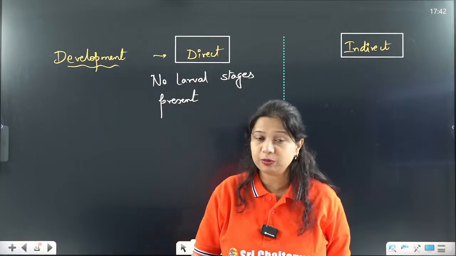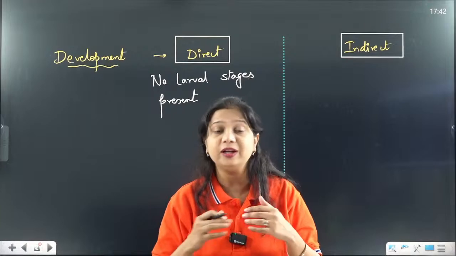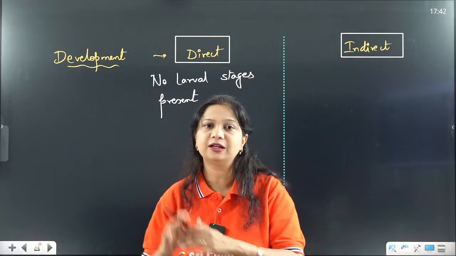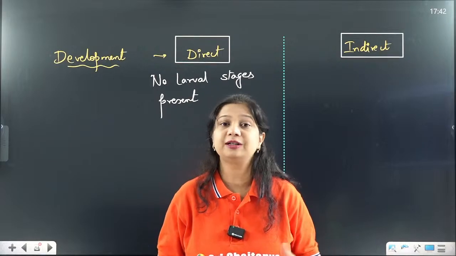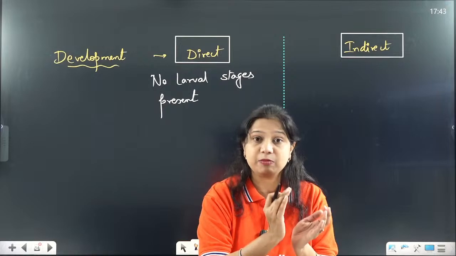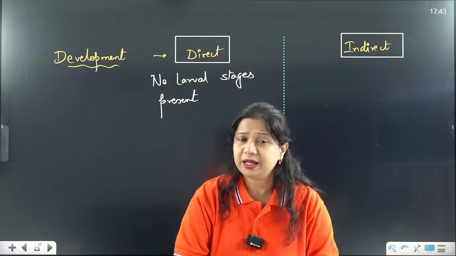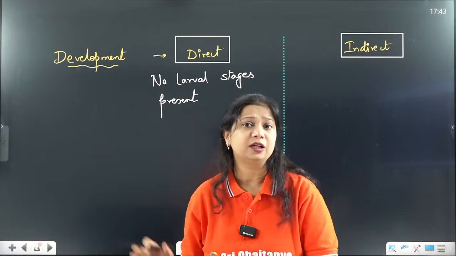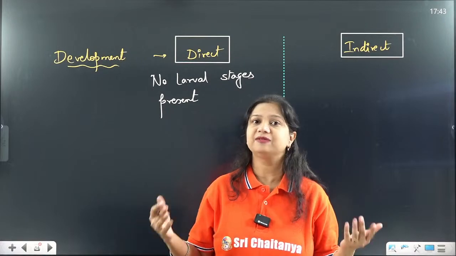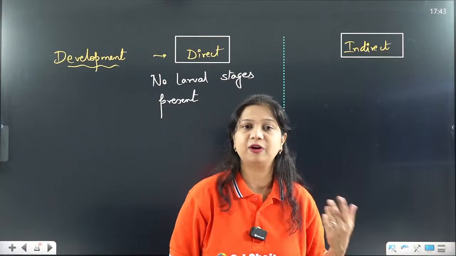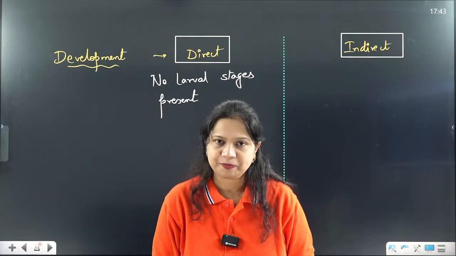For example, a human body. When a human child is born, it is just the miniature form of an adult structure. They do not develop wings, they do not develop any extra structure. It is just the miniature or we can say the smaller form of an adult organism. They have the same 2 hands, 2 legs, same type of body structure, similar type of body organization.